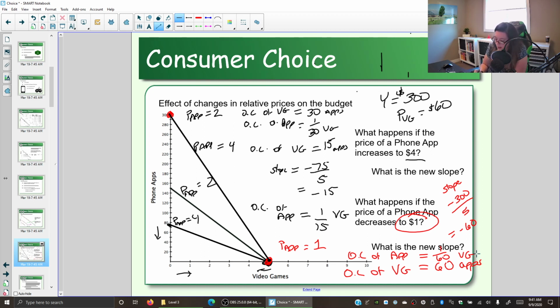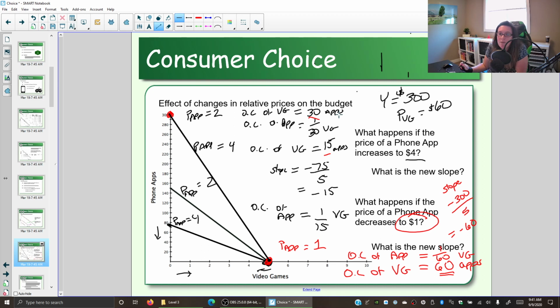So when we look at the price, those higher prices of apps, when we dropped the price of an app to $1, now when you go to buy a video game, are you making more or less of a sacrifice when you get that video game? Well, if the alternative to a video game, these apps, are cheap, then every time you buy a video game now, you're giving up more apps than before. So there's a greater sacrifice to buy a video game now, even though the price of video games hasn't changed, even though your income, the constraint, hasn't changed.